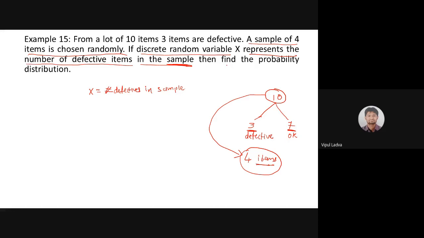What am I supposed to find? I'm supposed to find the probability distribution for this random variable x. That means I'm interested in a table where the first row will include all the possible values which x can take, and the second row will include their respective probabilities. So can you help me in this case? X will be able to take which values?